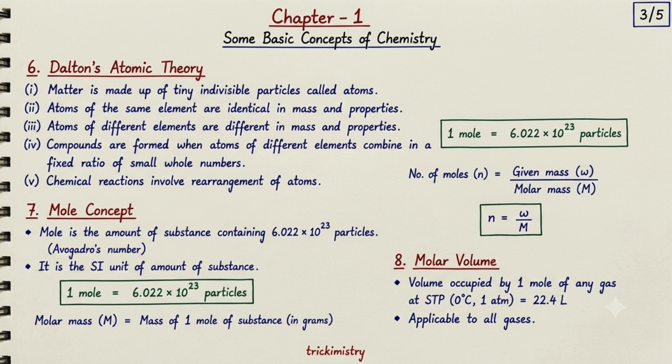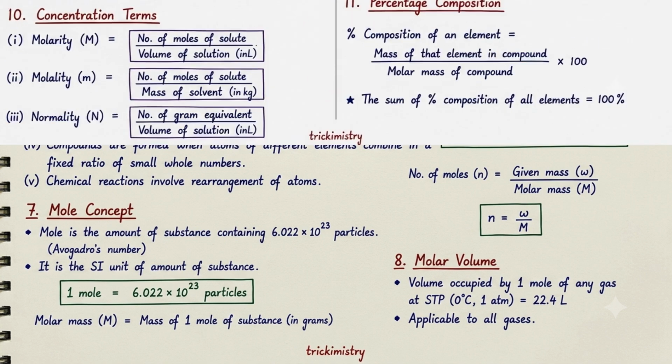Now let's move to molar volume. At STP, which means standard temperature and pressure, that is 0 degrees Celsius and 1 atmosphere pressure, 1 mole of any gas occupies 22.4 liters of volume. This value is the same for all ideal gases at STP. So, remember, 1 mole of any gas at STP equals 22.4 liters.